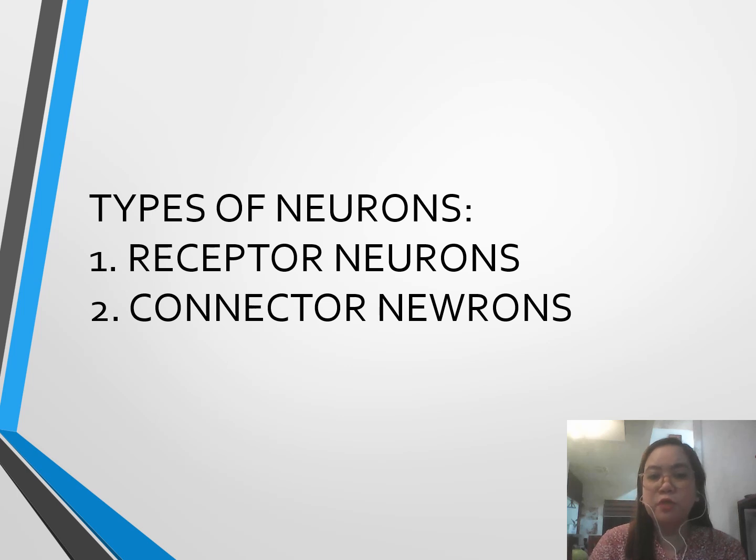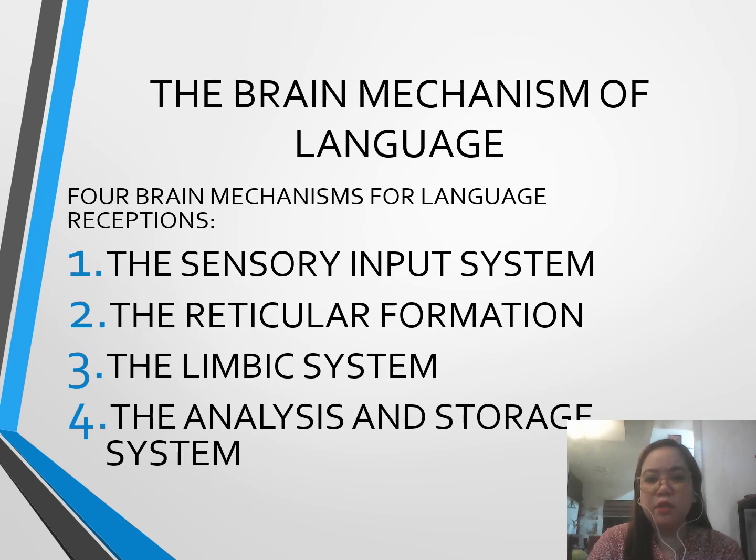So there are two types of neurons, the receptor neurons and the connector neurons. So the brain mechanism of language. There are four brain mechanisms for language reception: the sensory input system, the reticular formation, the limbic system, and the analysis and storage system. So these are the four important brain mechanisms of language.